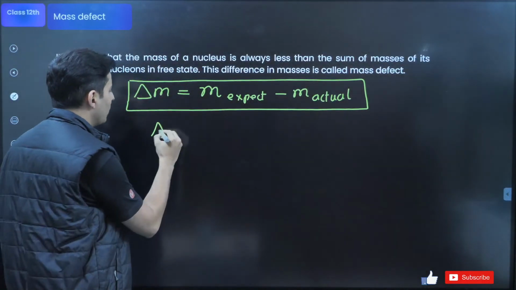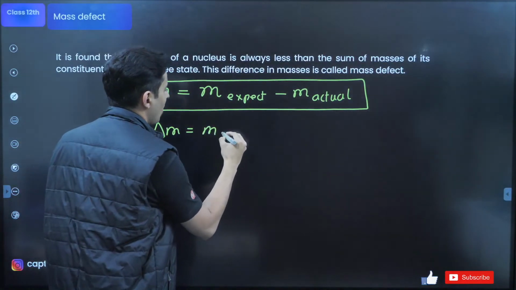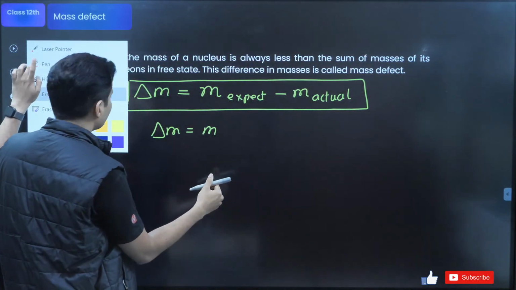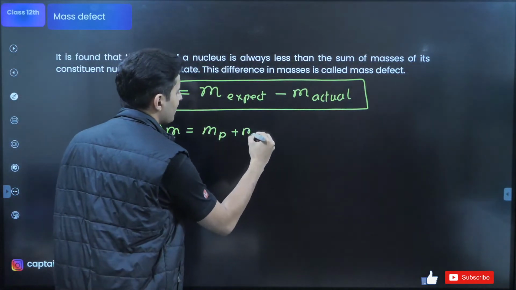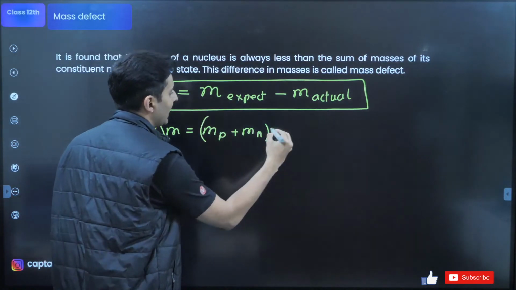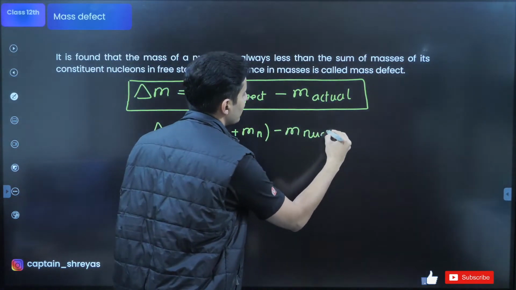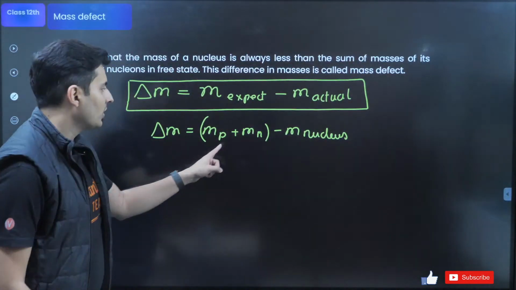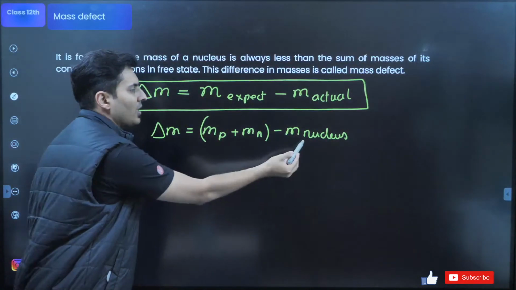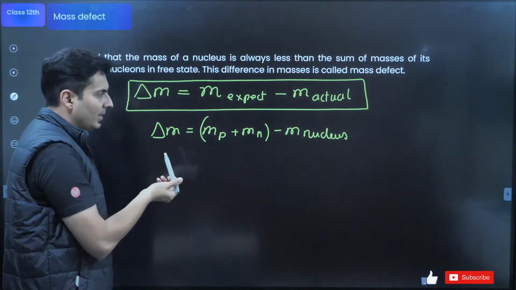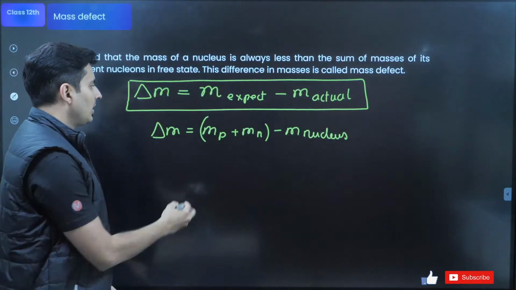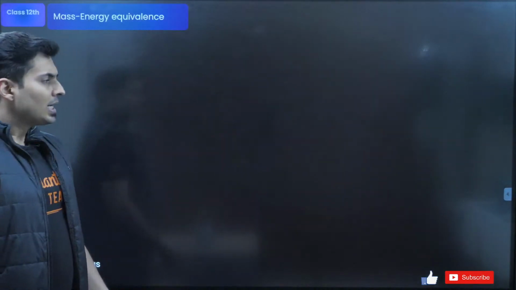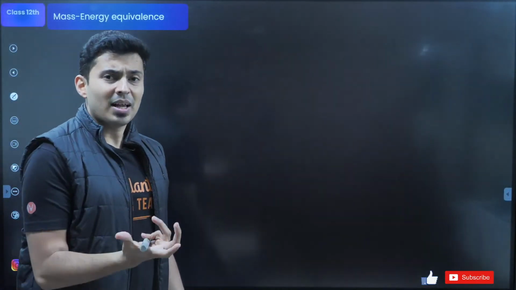Usually, you will see in many books that it is the mass of protons plus mass of neutrons minus the mass of the nucleus. That is how it is usually calculated. Mass of protons plus neutrons, which is expected total mass, minus the mass of nucleus, which is actual. Now, like I was telling, this mass goes somewhere.